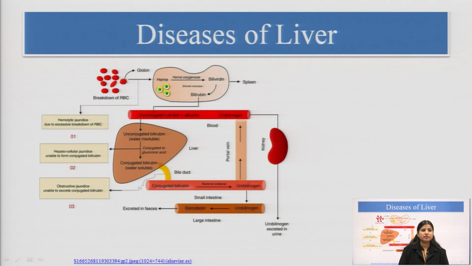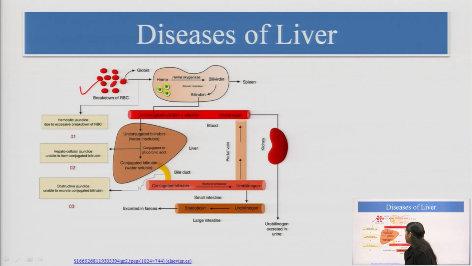Now, see, this is the one diagram. We will elaborate in this how the bilirubin is accumulated or increases in the body. See the RBCs, these RBCs will be broken down in the RES, reticuloendothelial system.